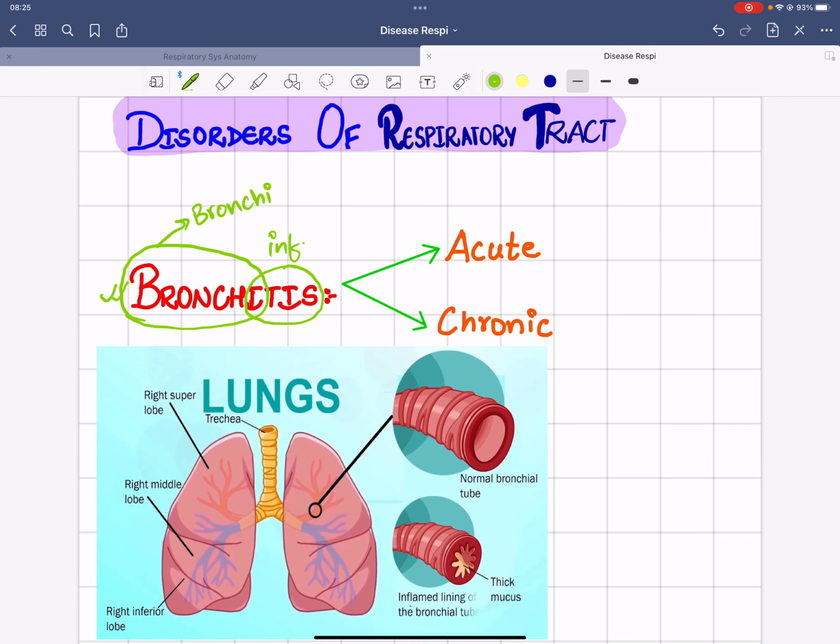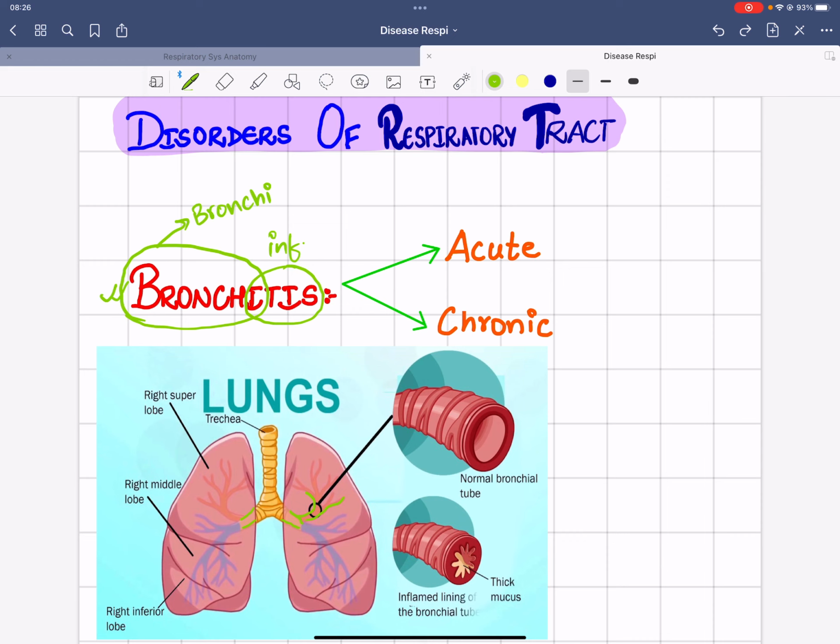Here in this figure we can see the bronchi, and these are the bronchi branches, and they further branch out into smaller structures known as bronchioles. So the infection and inflammation of these bronchi is known as bronchitis.